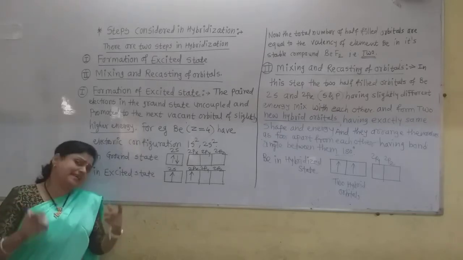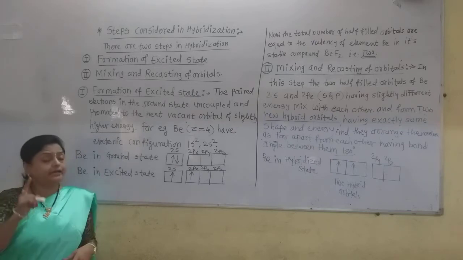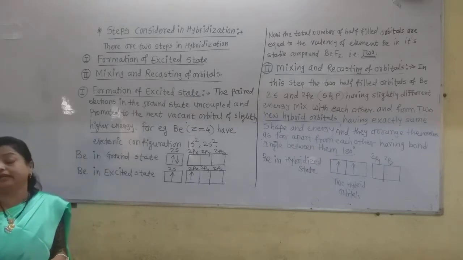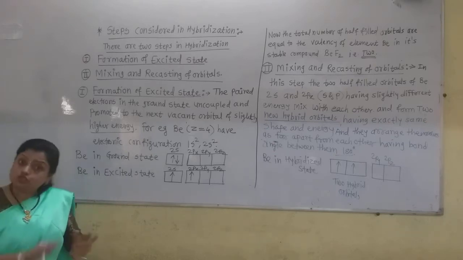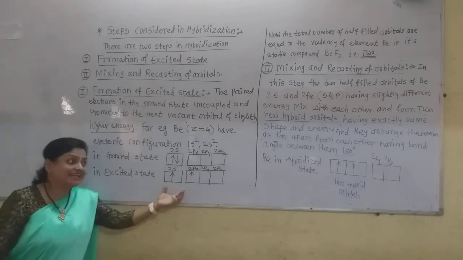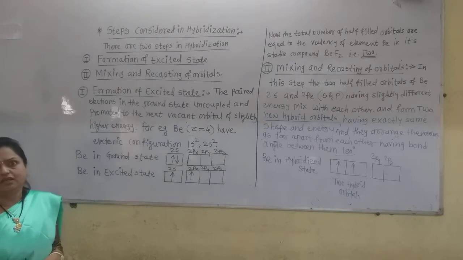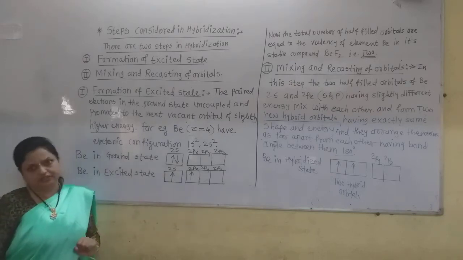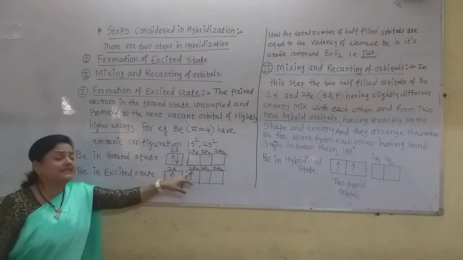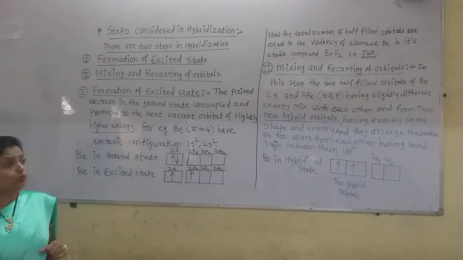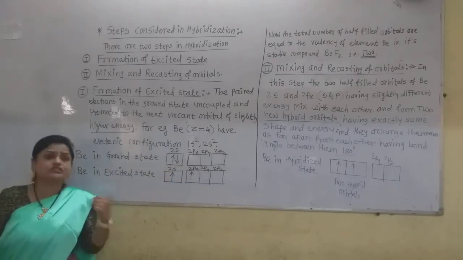Always remember that excitation of an electron happens only if there is no large difference between the two energy levels. There is no large difference of energy between the 2s and 2p levels, because the principal quantum number is the same, that is 2. So excitation is possible.